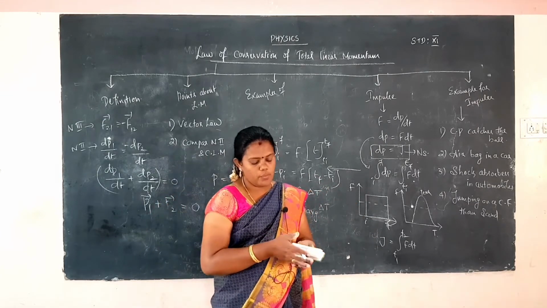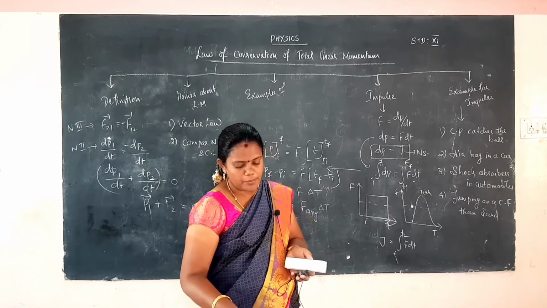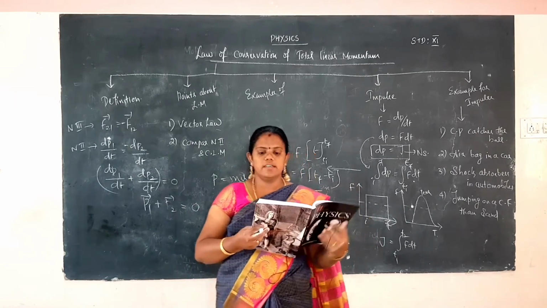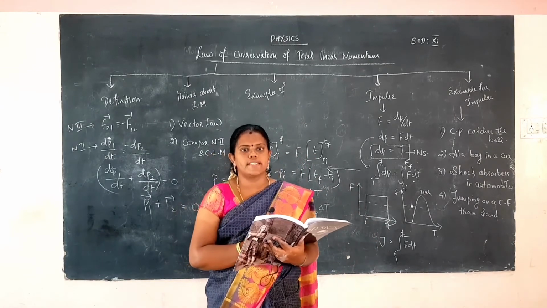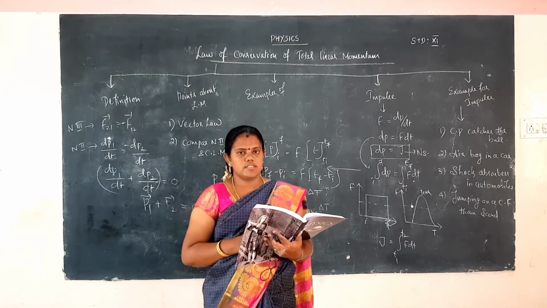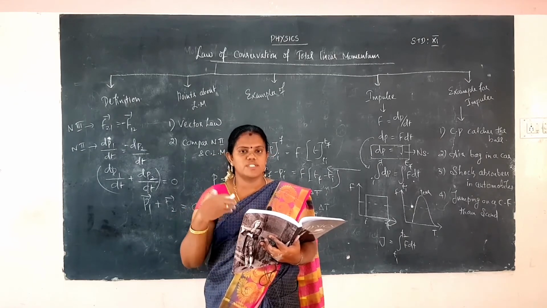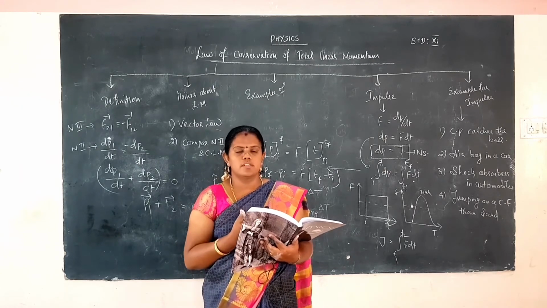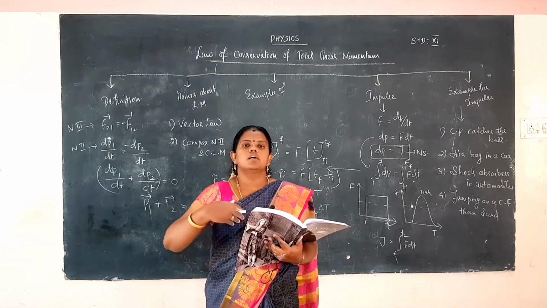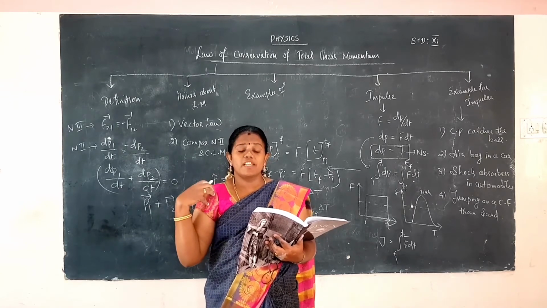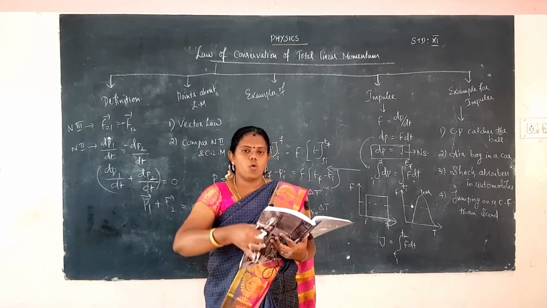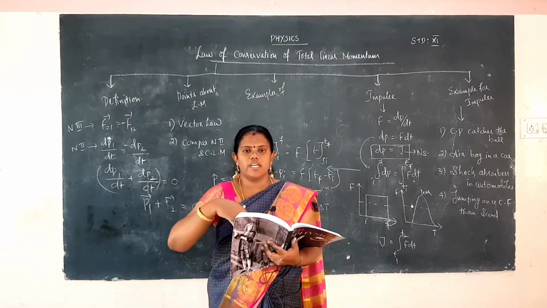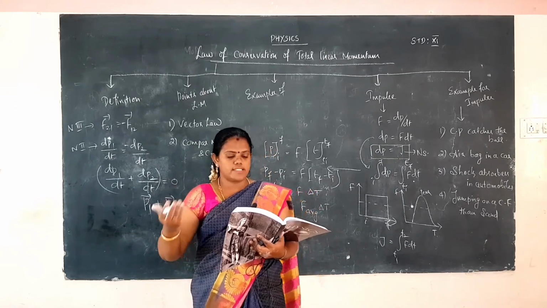And in your book there is one problem, example 3.15: identify the internal and external forces acting on the following system. What are the internal forces? What are the external forces acting? Okay, internal means one body internally having some force, that is internal force. External force means, if I apply a force on the table or on the book, that is an external force. External force means the forces acting on the body from an external object or external thing.